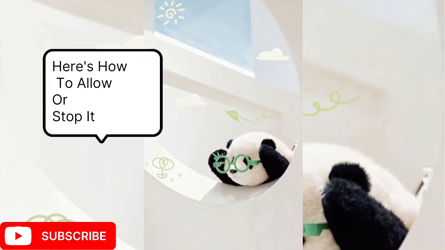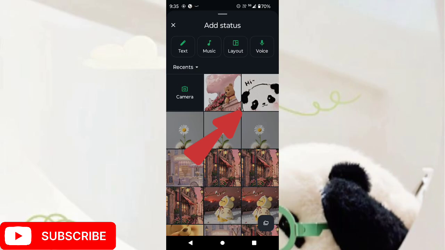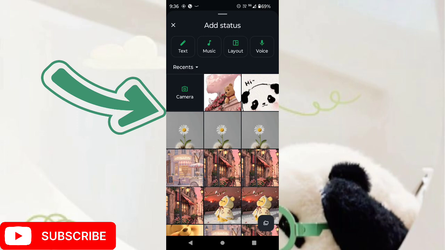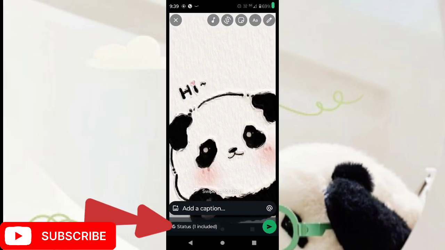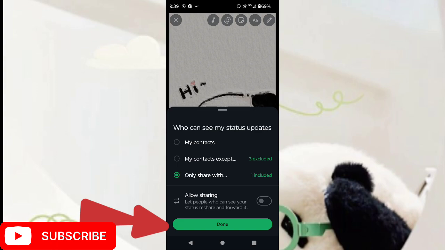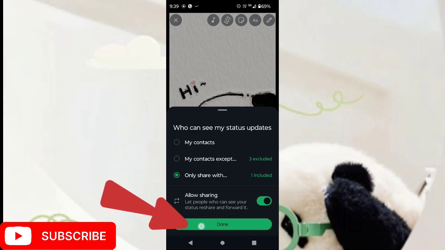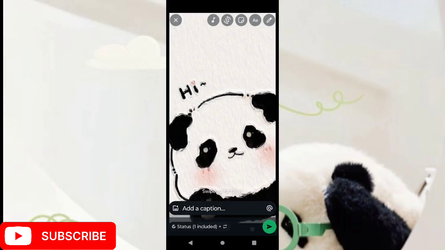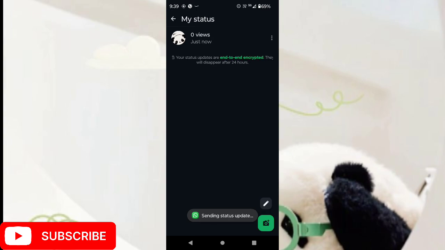Here's how to allow or stop it. Firstly, open the WhatsApp app on your device. Now, select any picture that you want to share on your status. Now, at the bottom left corner, tap here. Now, tap on the toggle against Allow Sharing option and click on Done. Now, tap to share the status, and now anyone can easily reshare this status.